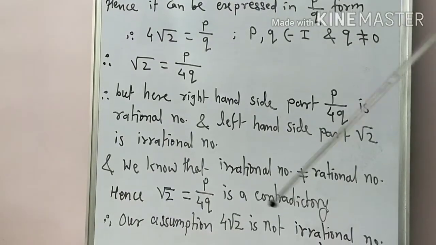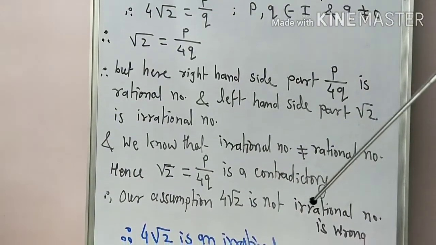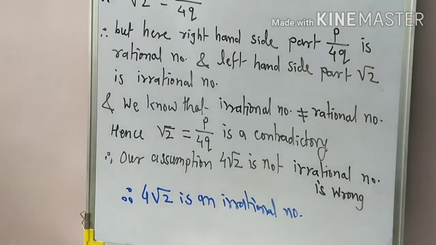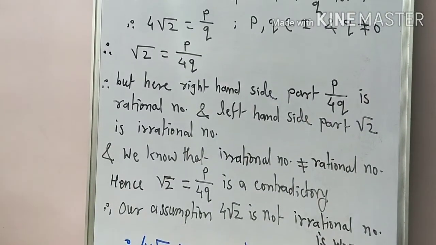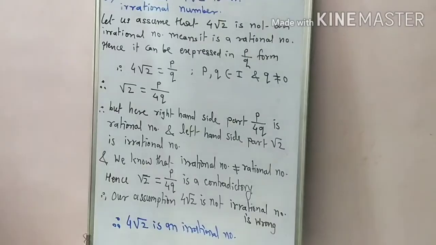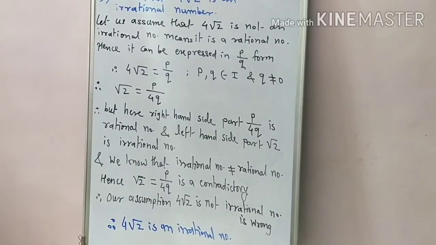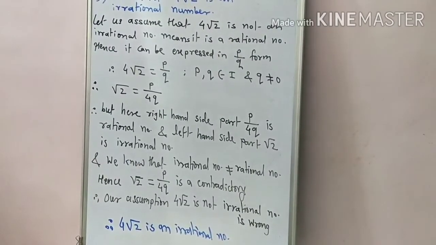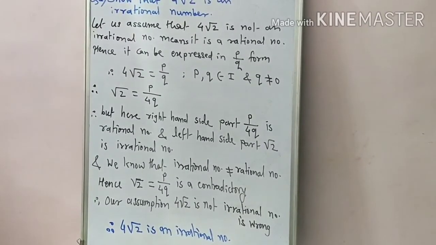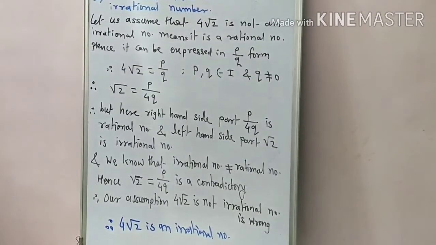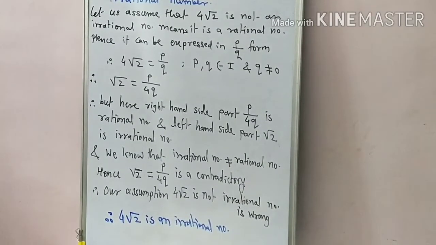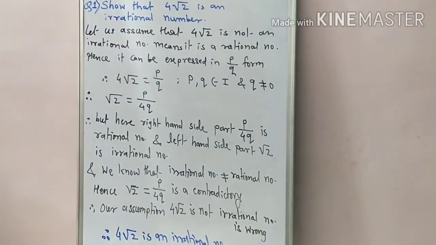And why we get this contradiction? Because our assumption is wrong, and if it is wrong, then that given statement is correct. Okay, so like this you have 2 mark question in exam. Okay, so here you pause the video and write these statements in your classwork book. Okay, students, in the regular notebook. And now we start for that second one.